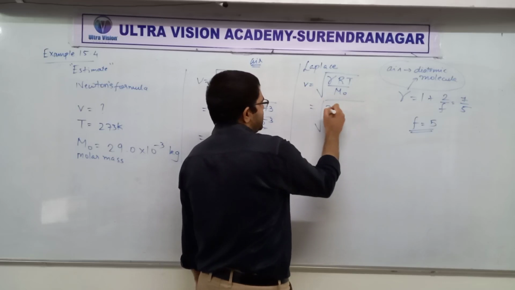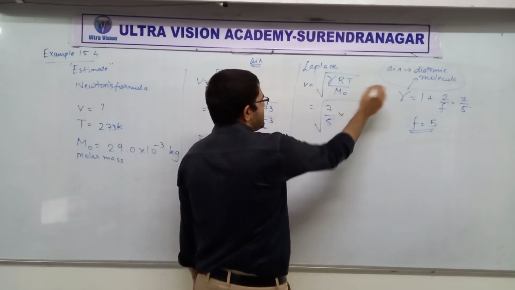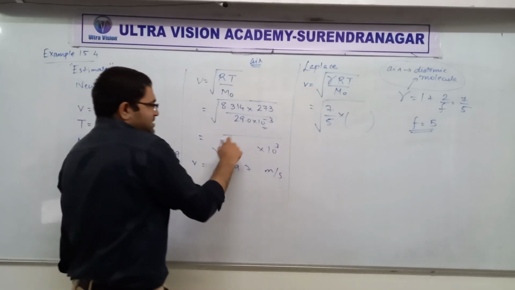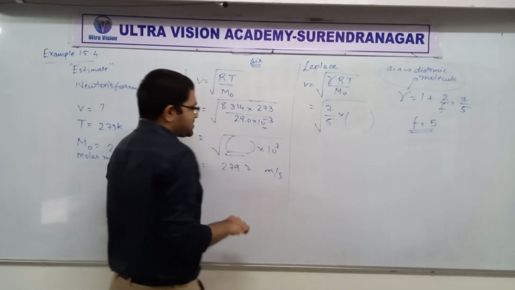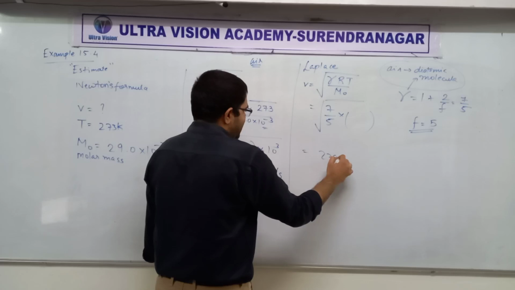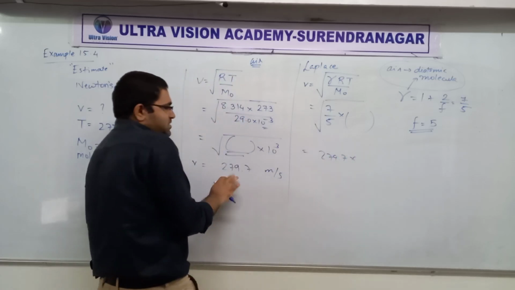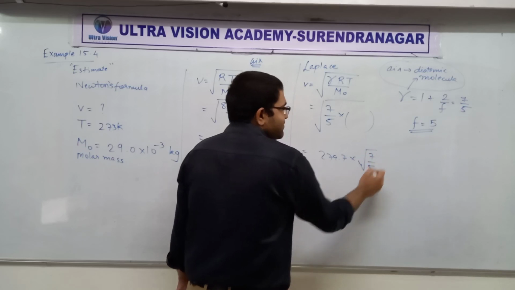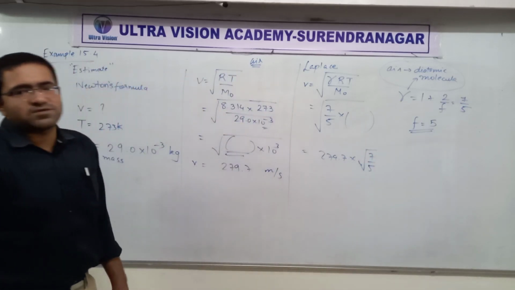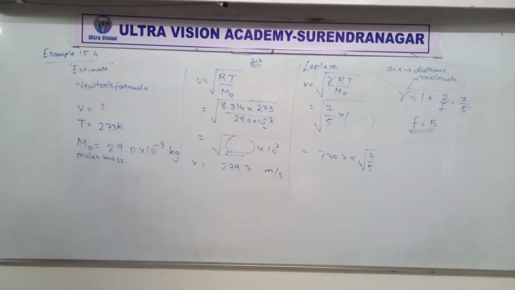So if we write that here, this is going to be the same thing that you got here. If you have done it right, then the answer will be just 279.7 multiplied by root of 7 by 5. Can you do it, everyone?